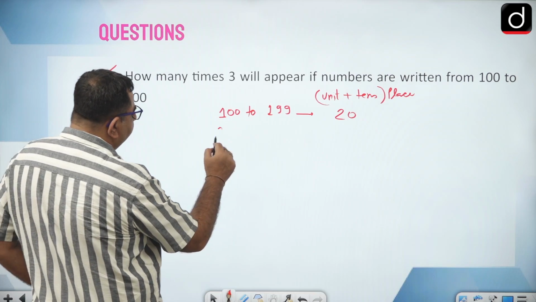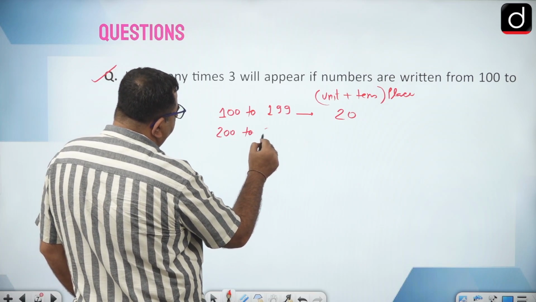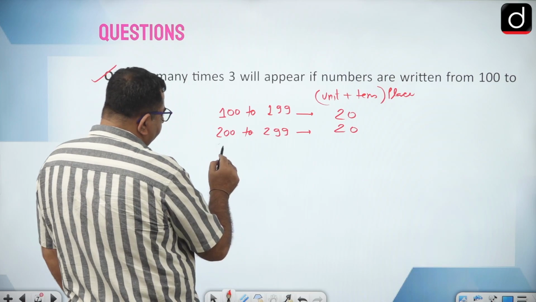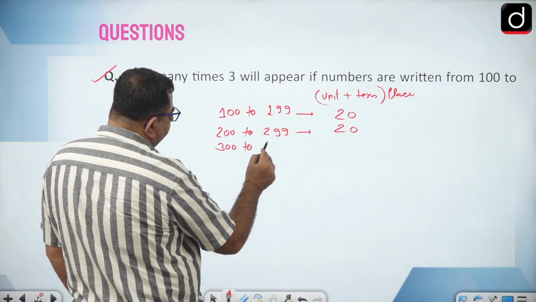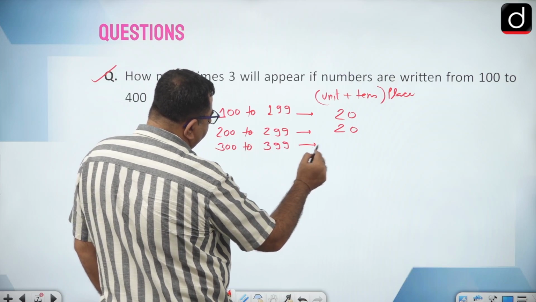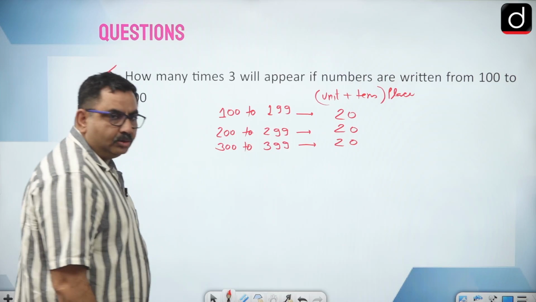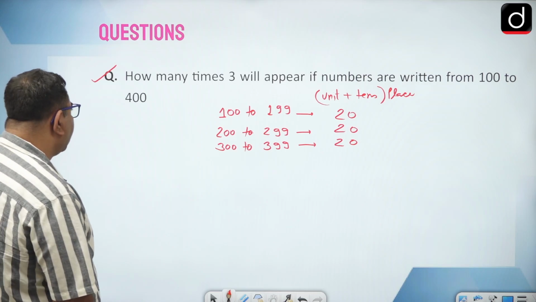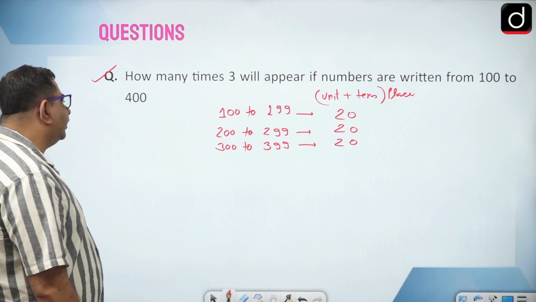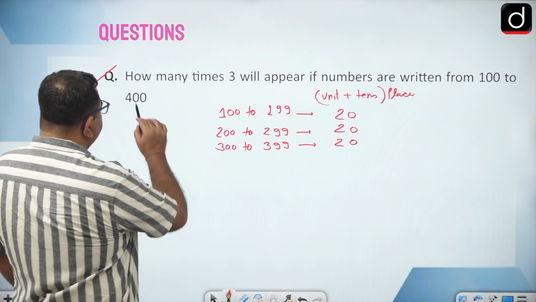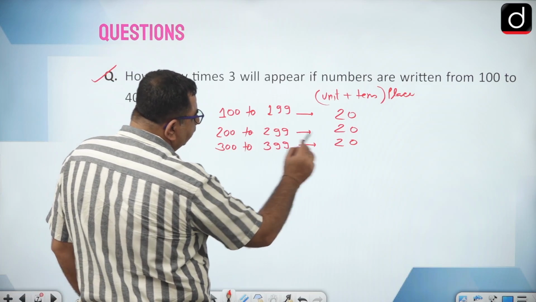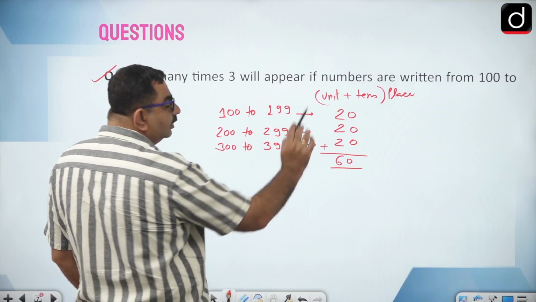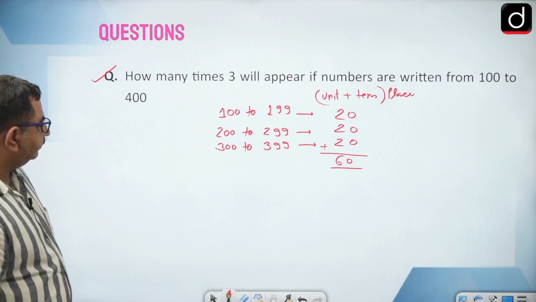Okay, then from 200 to 299, again 20 times. Then from 300 to 399, again 20 times, right? So how many times 3 will appear if numbers are written from 100 to 400? Next is 400, in which there is no 3. So the total number of 3s written will be 60 times, but on unit and tens positions.